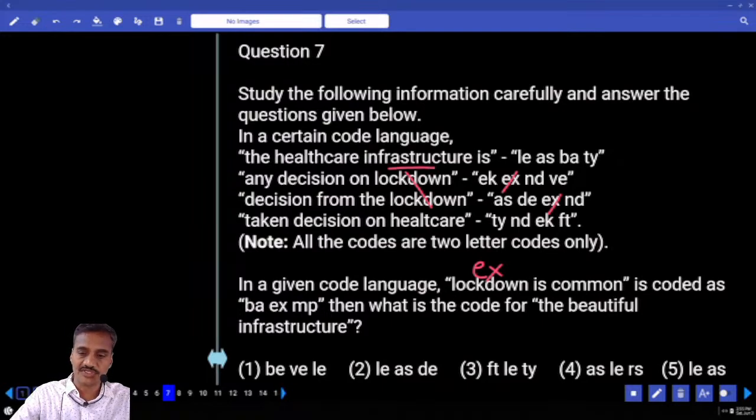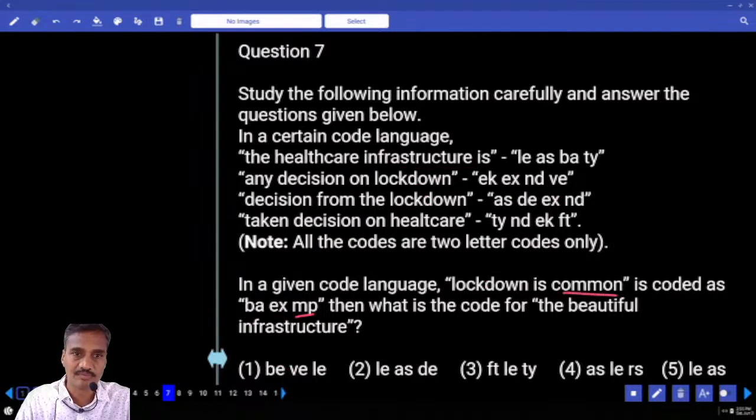As we have discussed, the code for is can be either LE or BA. Similarly, common is left over. As common is left over, EX LE or EX BA. Lockdown is common, so EX BA, and MP is the code for common.